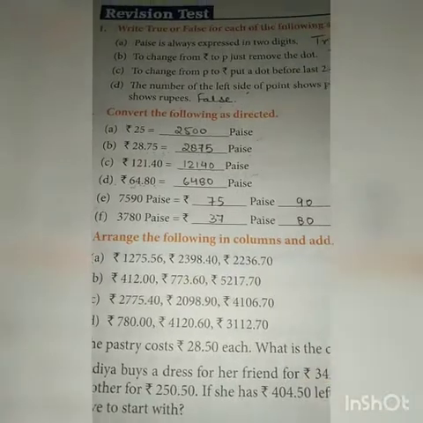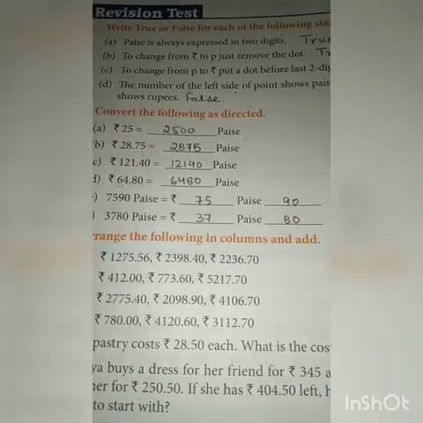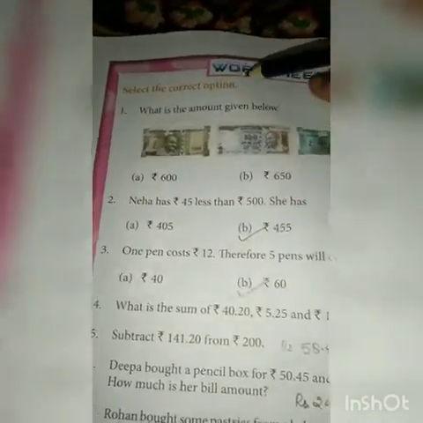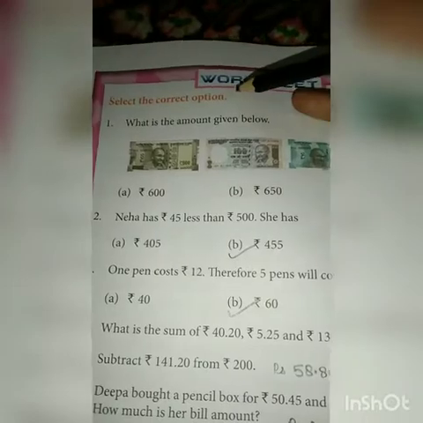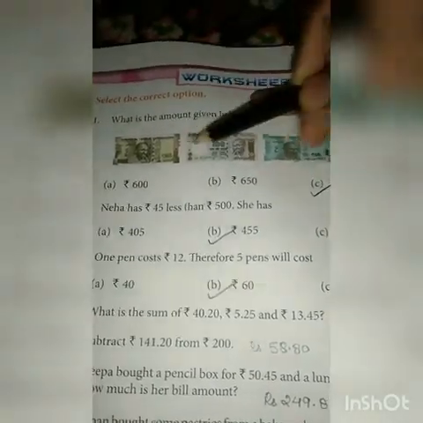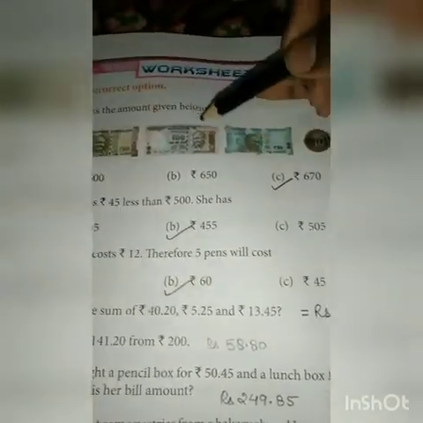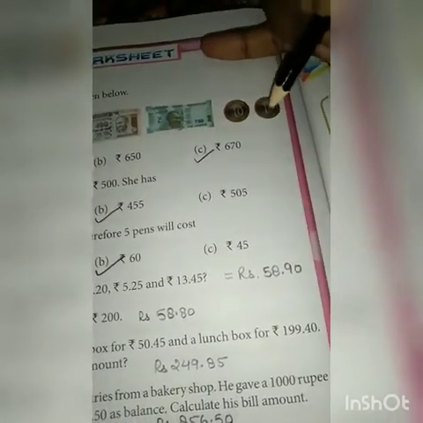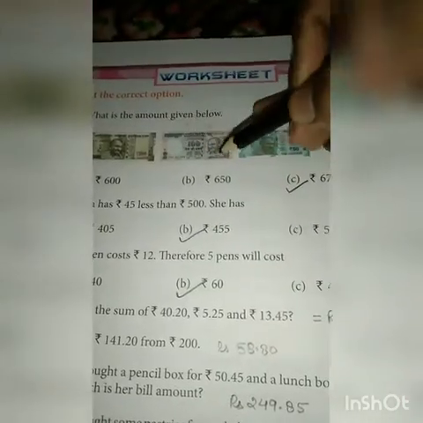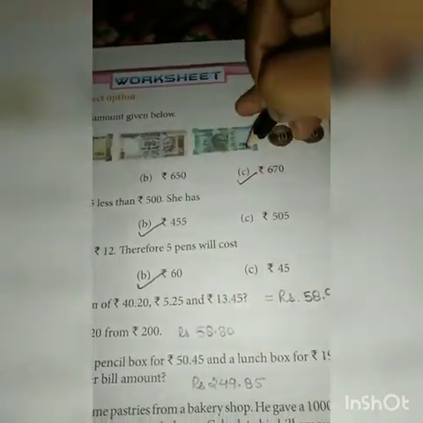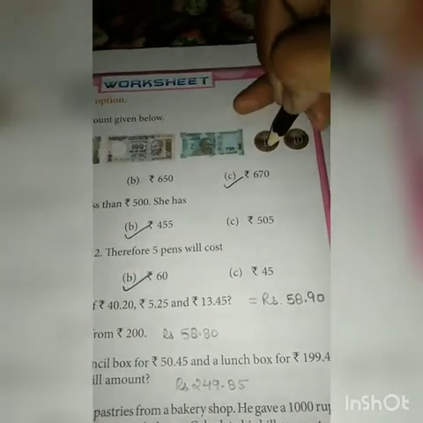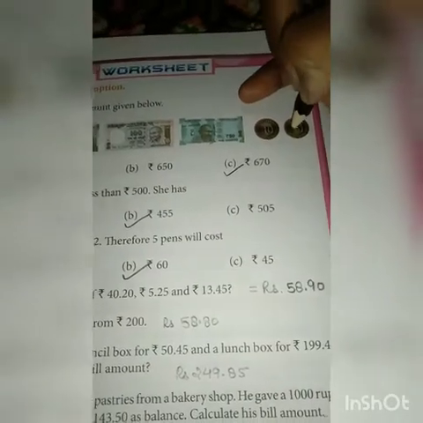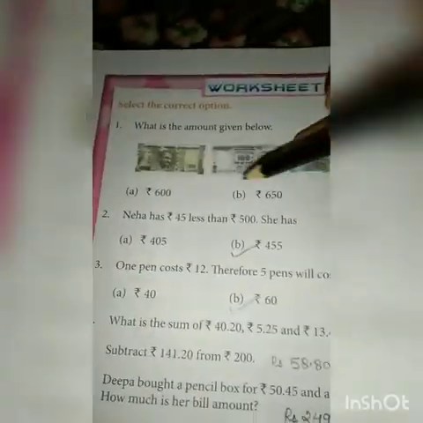Now let's see the worksheet which is given on page number 178. Here in the worksheet you can see, select the correct option. First question is, what is the amount given below? A 500 rupees note, a 100 rupees note, a 50 rupees note and 10 rupees coins are given. So 500 plus 100 is 600, 600 plus 50 is 650, and 2 tens will become 20. So 650 plus 20 is equal to 670 rupees. So what option is correct?